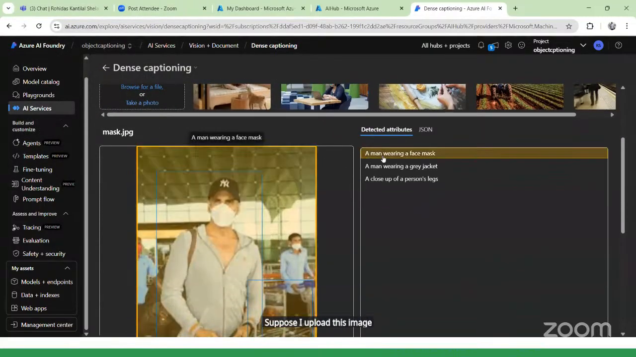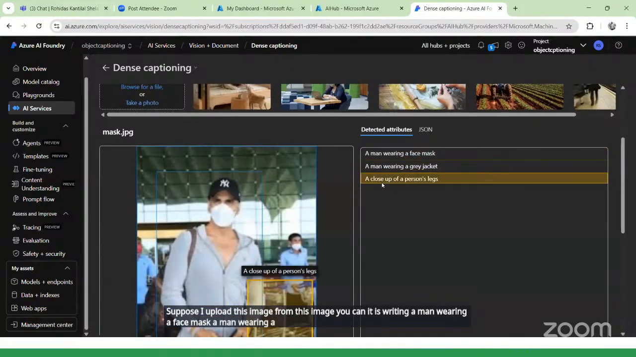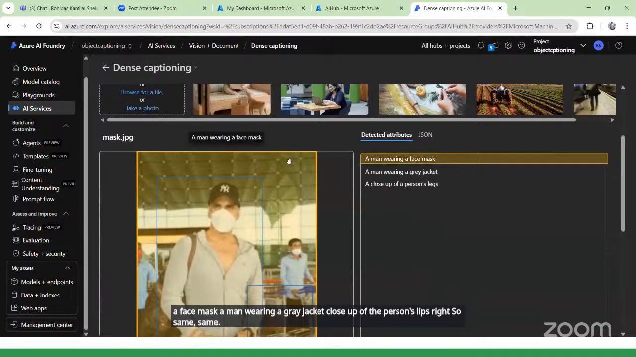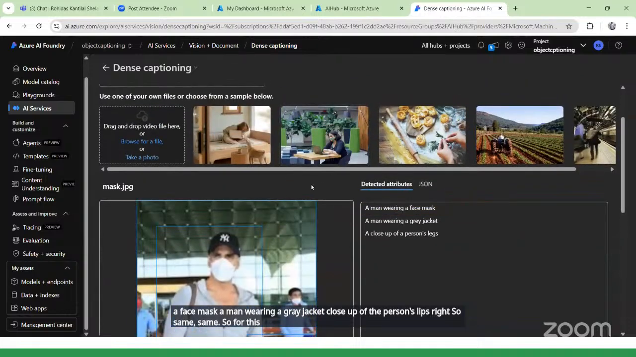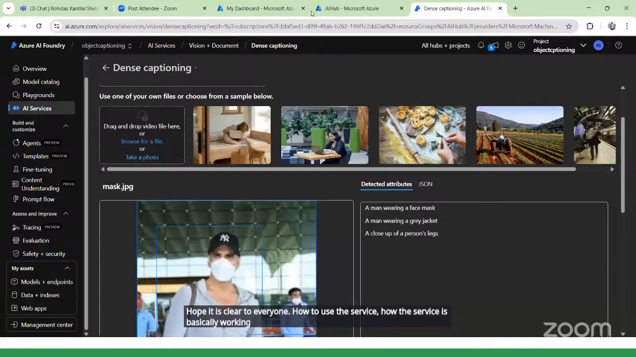from this image, it is writing: a man wearing a face mask, the man wearing a gray jacket, close up of the person's face, right? So for this, our system is writing the captions. Hope it is clear to everyone how to use the service, how this service is basically working. Is there any doubt so far?